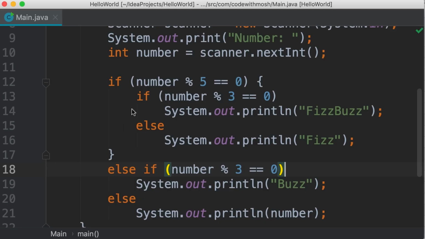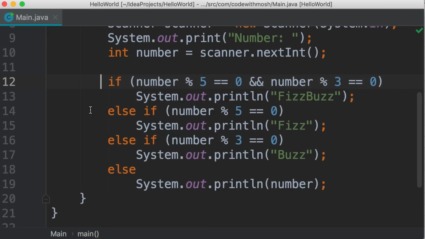This solution doesn't have any repetition or duplication in the code, but it has a nested structure, and these nested structures make our code hard to read and understand. The previous solution had a bit of repetition, but it had a flat structure. There is no nesting here, and this code is cleaner and easier to read.